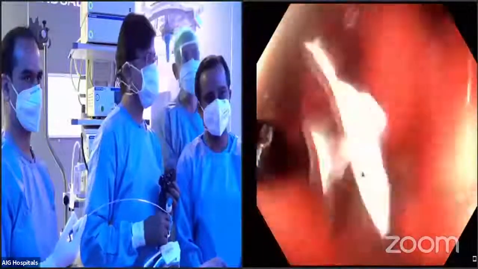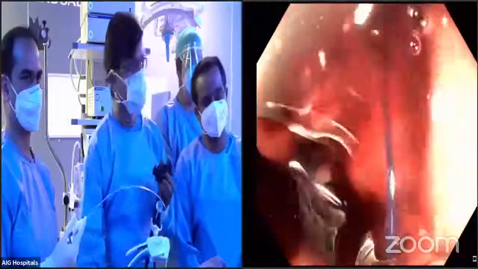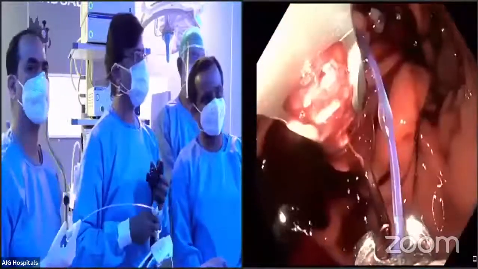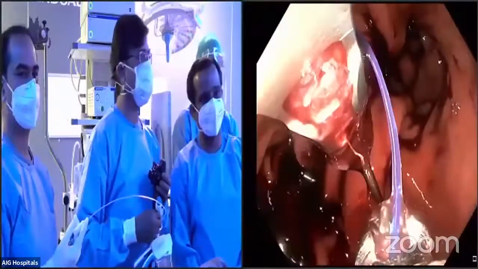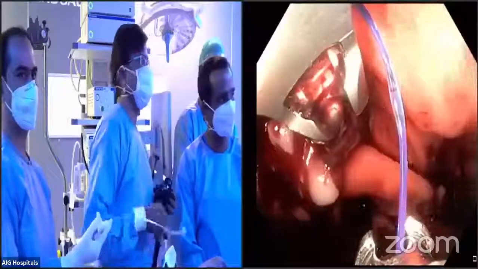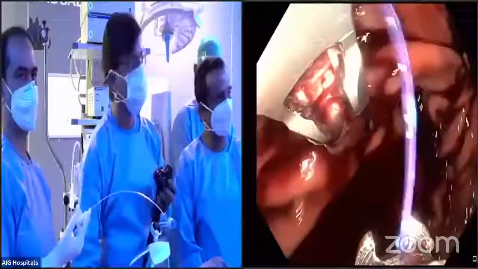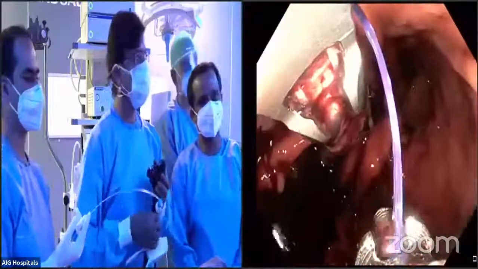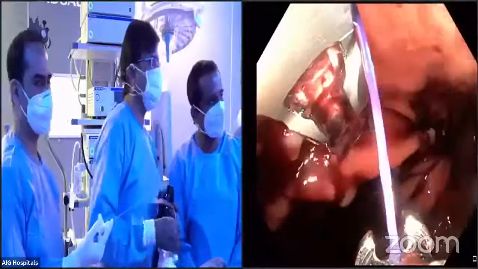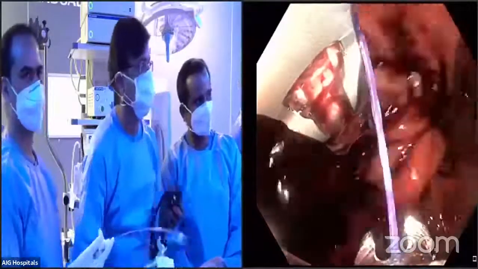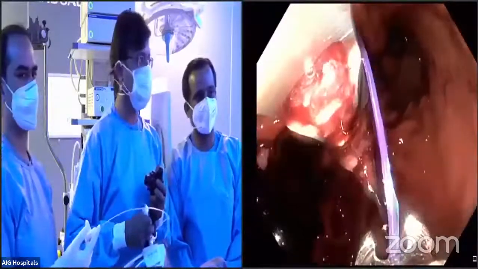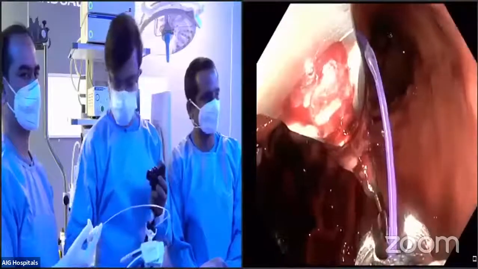Now we have 5-year data published from Rim Sharaya, which is showing that more than 80% of patients maintain weight loss of more than 15% at the end of 5 years. We also recently published our data on the effect of endoscopic sleeve gastroplasty on NAFLD scores, and this is showing that the number of patients who had significant liver fibrosis has decreased to low F1, F2 fibrosis compared to F3 fibrosis.